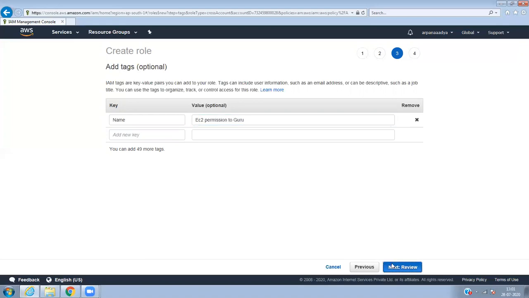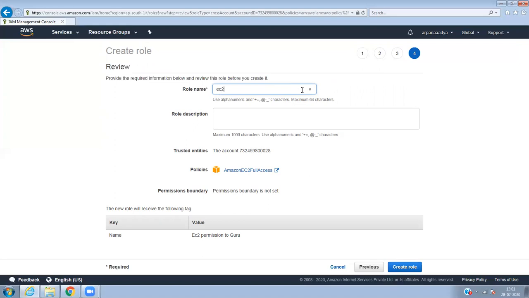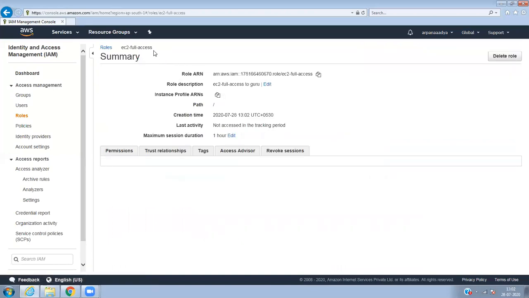Next, here you should remember this: EC2 full access, you should remember the role. So EC2 full access to Guru account. Don't get confused, this is a very big topic, but this is how we do it in real time: create a role, done.